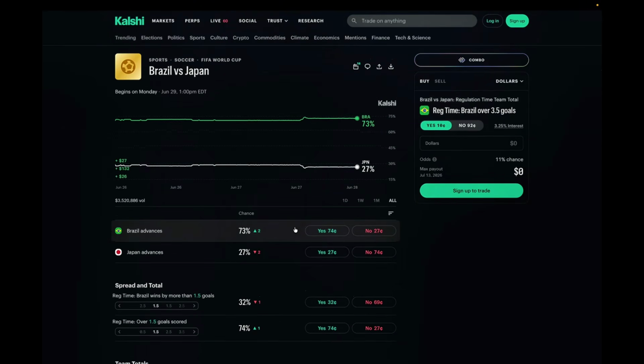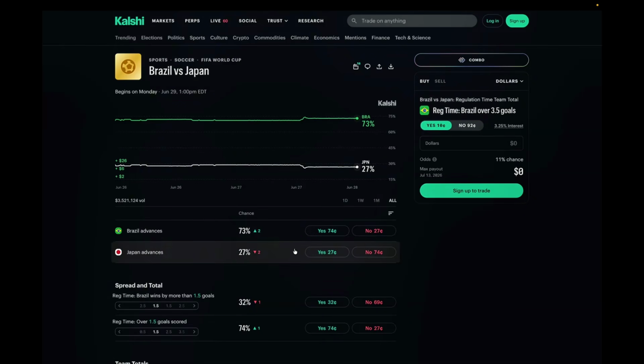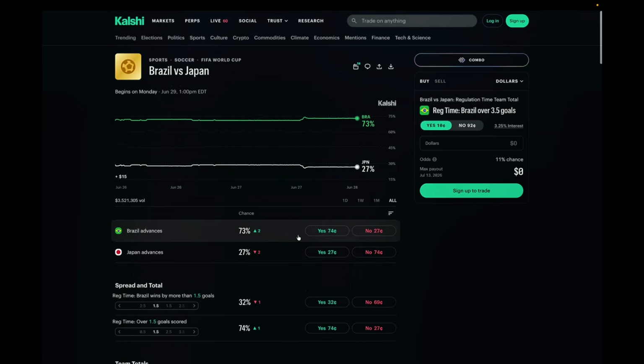But that's your overall for the FIFA World Cup for the elimination round stuff. Where you want to really be at is right here on who's going to advance. That's really where you want to land because that's going to be the most important part.